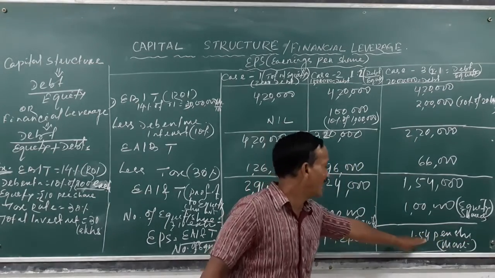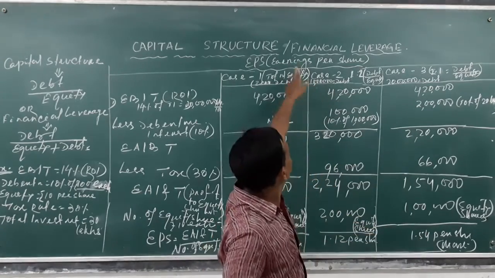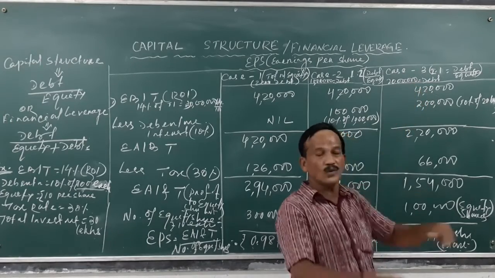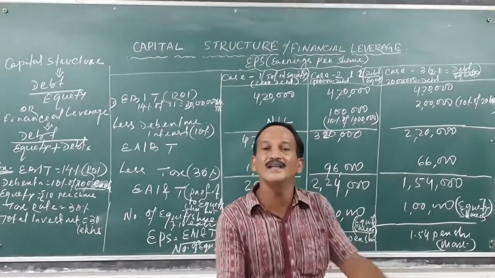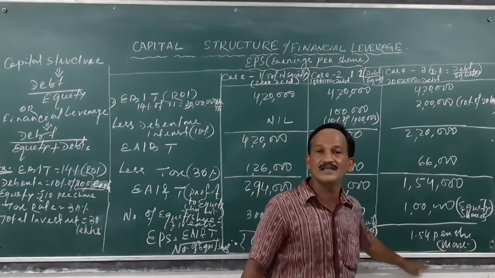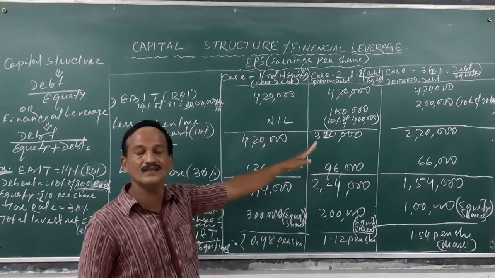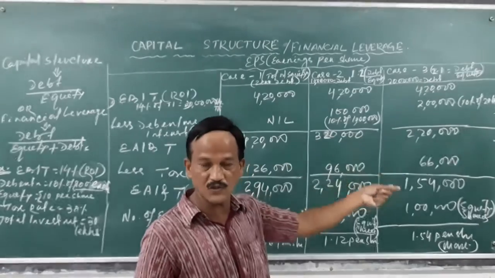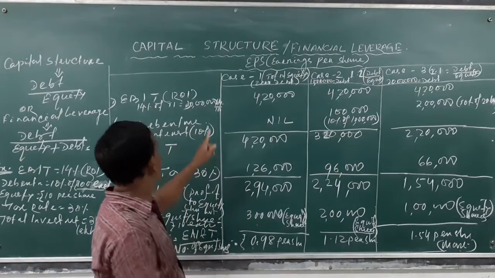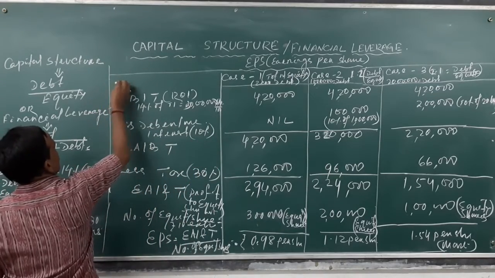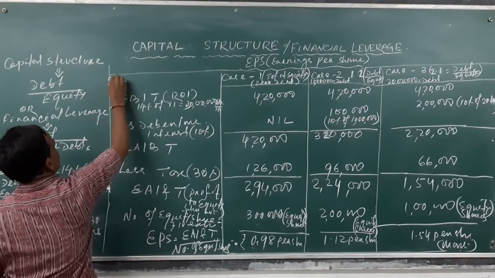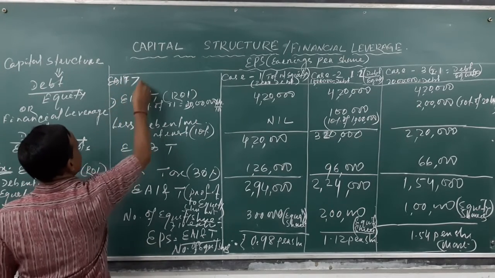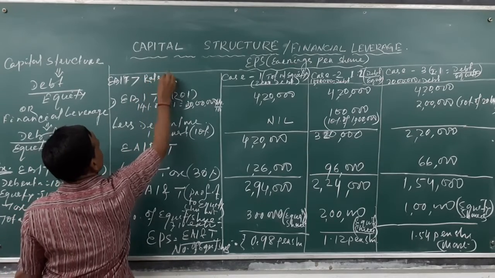So this is the maximum advantage to the equity shareholders when they take the advantage of more debt funds and less equity funds investment. As we are increasing the debt funds, the tax liability also reduces for the companies. This happens provided your return, earnings before interest and tax, is greater than the rate of debentures.